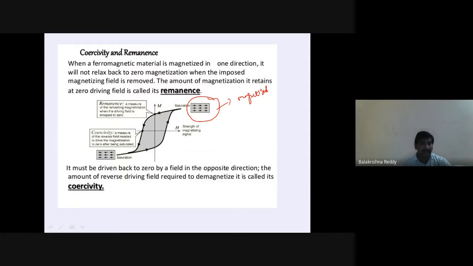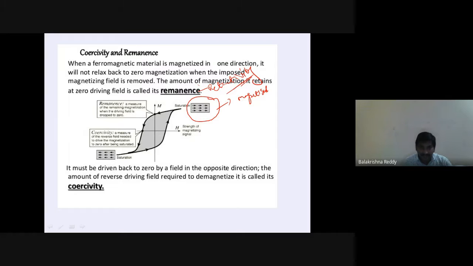It means the applied field is zero, though you are not applying a demagnetization force, but in the magnetic substance some magnetic properties still remain. That is called remanence. The amount of magnetization it retains at zero driving field is called remanence. This remanence is called retentivity.